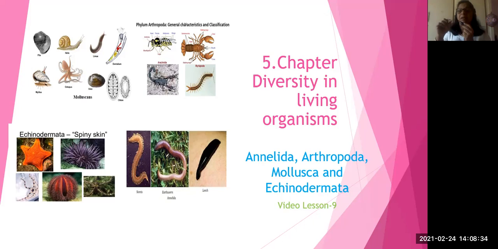The lines are nothing but segments. So it seems like a ring-like. That's why the name is given annelida. Mostly annelids are free living. Only some are parasites. Can you see here? This is leech and this is the earthworm and this is the nereis. So these are the examples of annelids.